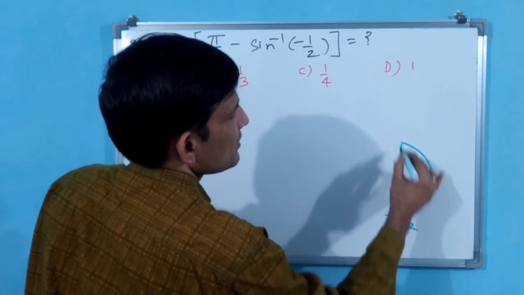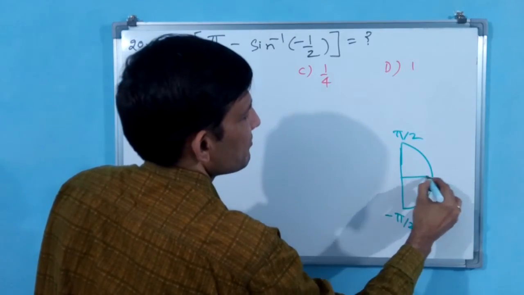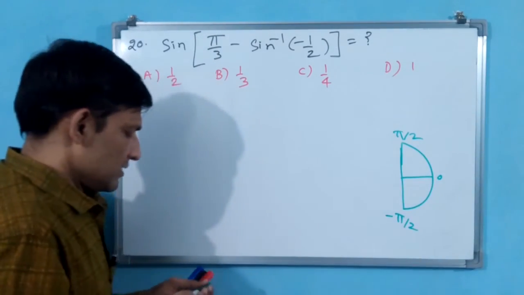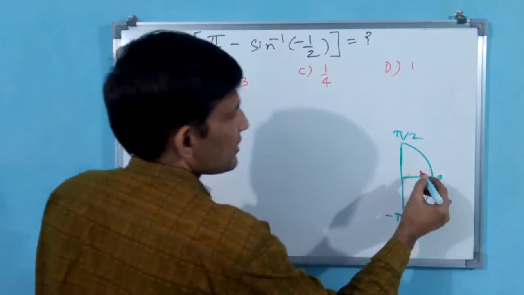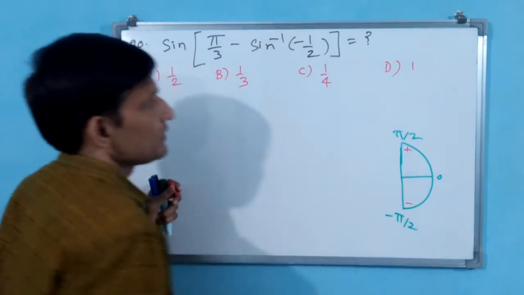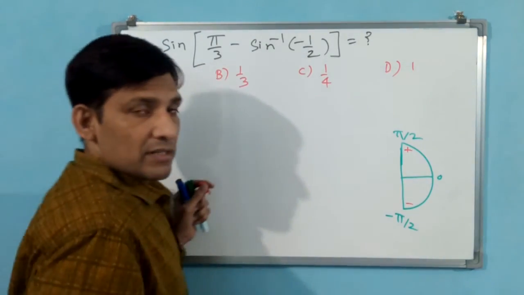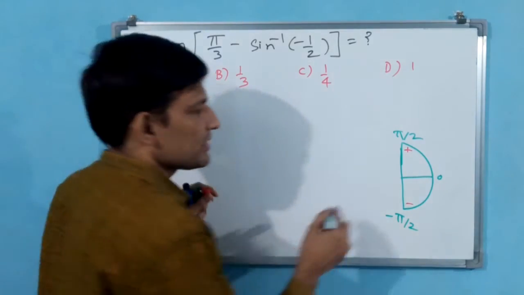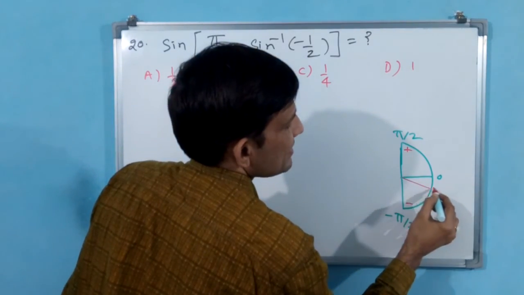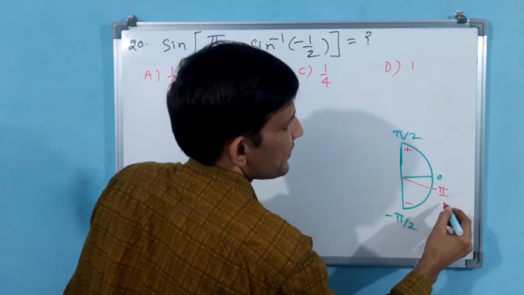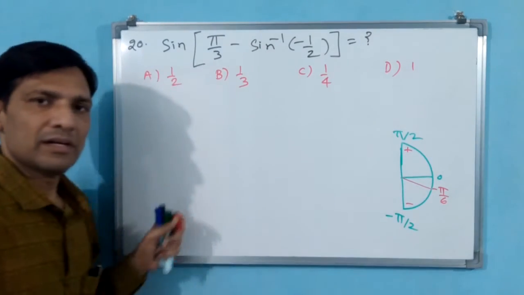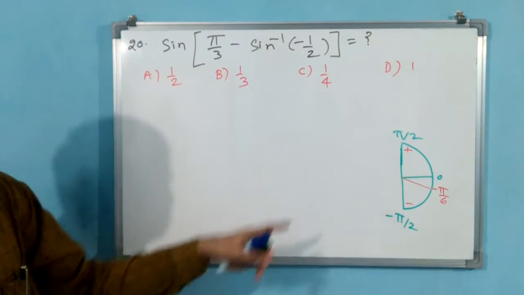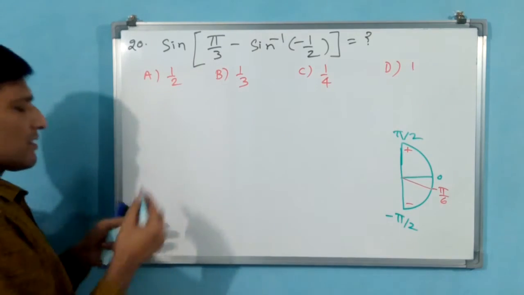the range is minus pi by 2 to pi by 2, with 0 between here. Okay, see, for sine here is positive, this is negative, and here negative value is there. 1 by 2, where does it come? 30 degrees. That means minus 30 degrees you have to take. Minus 30, minus pi by 6. That is very important. Minus pi by 6. Now you write, the answer automatically will come.